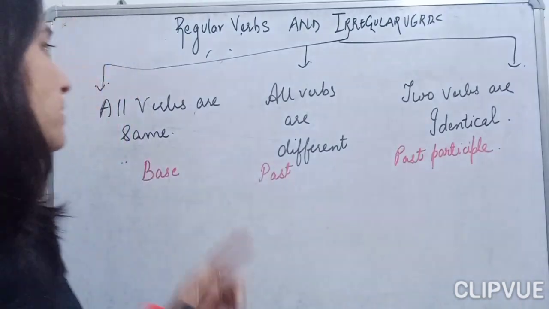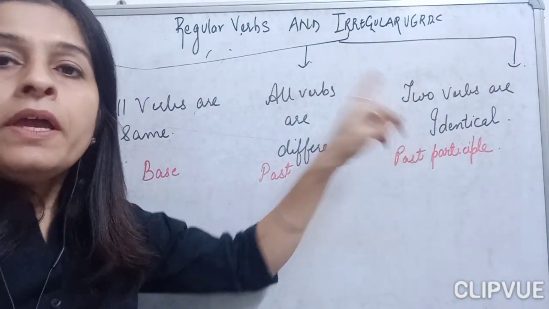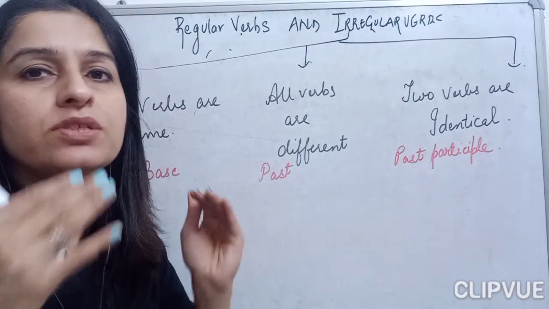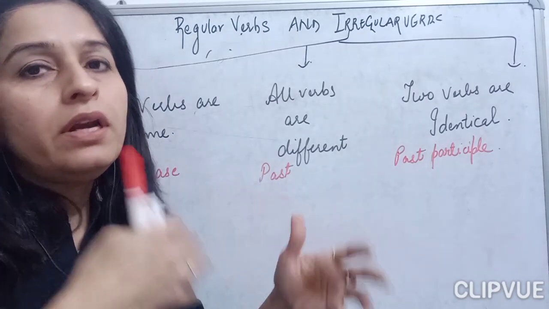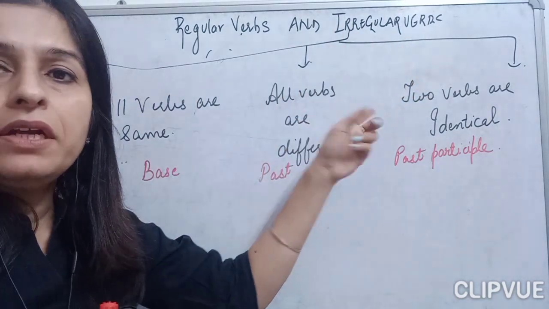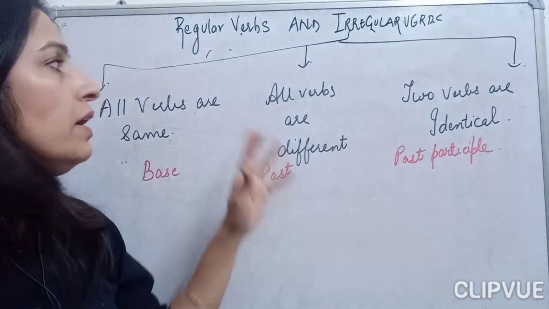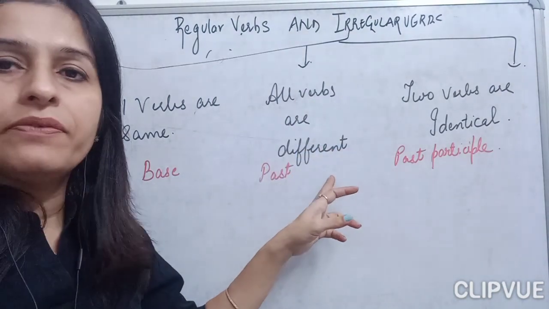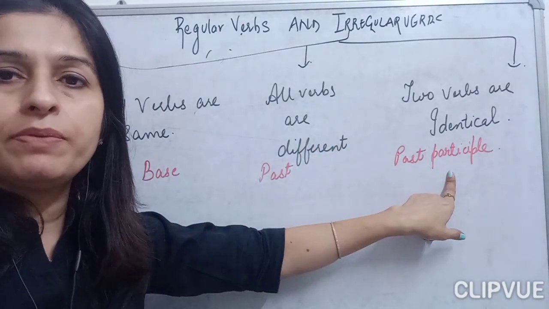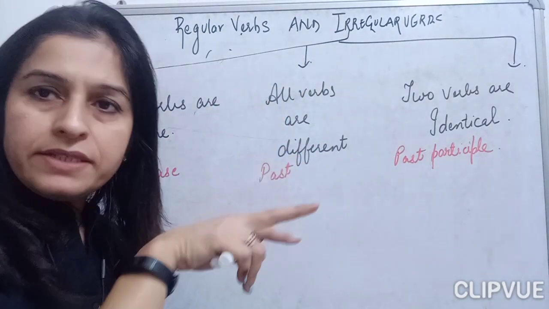Now let's begin with the three different types of irregular verbs. Irregular verbs, as I said, do not follow any specific pattern and they change according to the verbs only. Irregular verbs can be divided into three groups, children. First is where all verbs are the same, that is group 1. Second, all verbs are different: all three forms, the base form, past form, and past participle form, are different. And the last is where two verbs are identical.